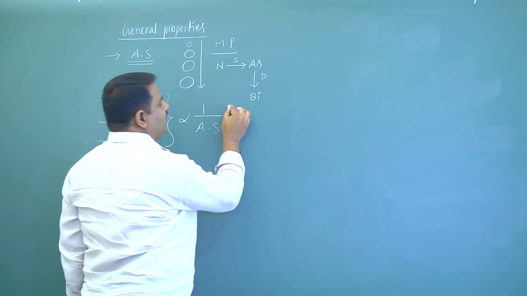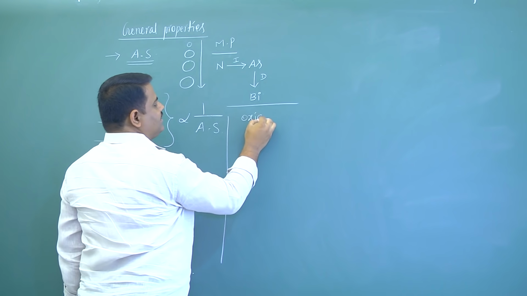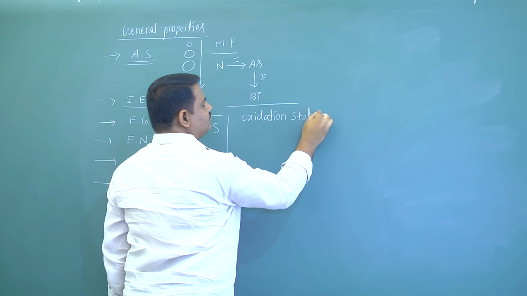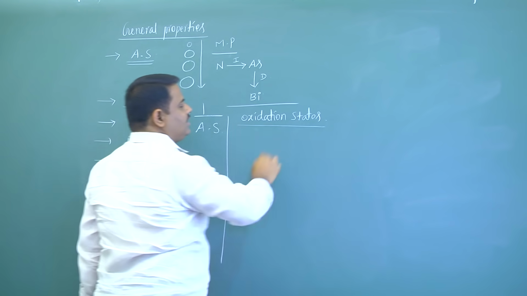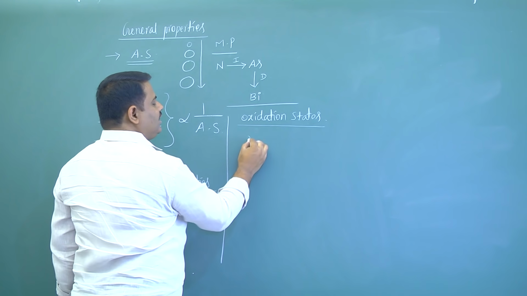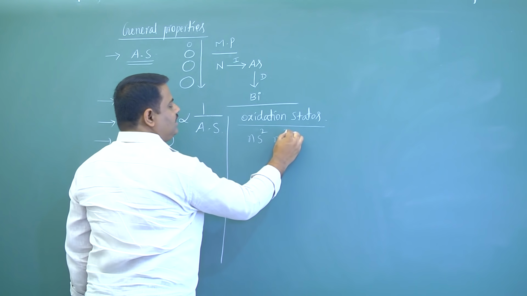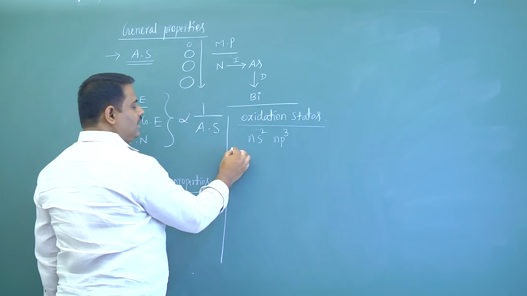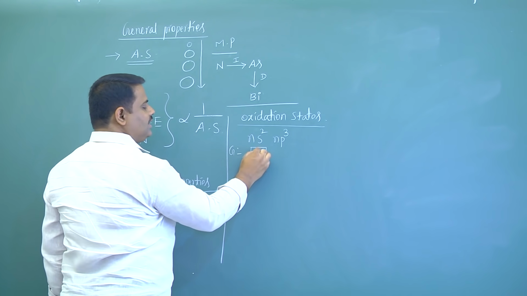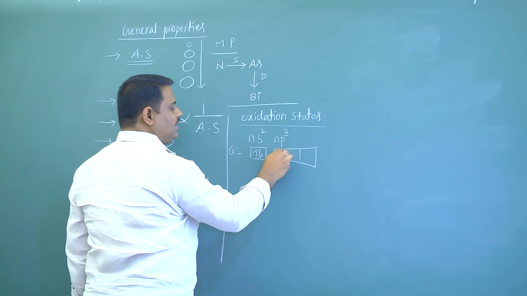Now, next point is oxidation state, or you can say oxidation number. The general electronic configuration of 15th group elements is ns2 np3. In ground state, number of electrons in s orbital are 2 and in p orbitals are 3.